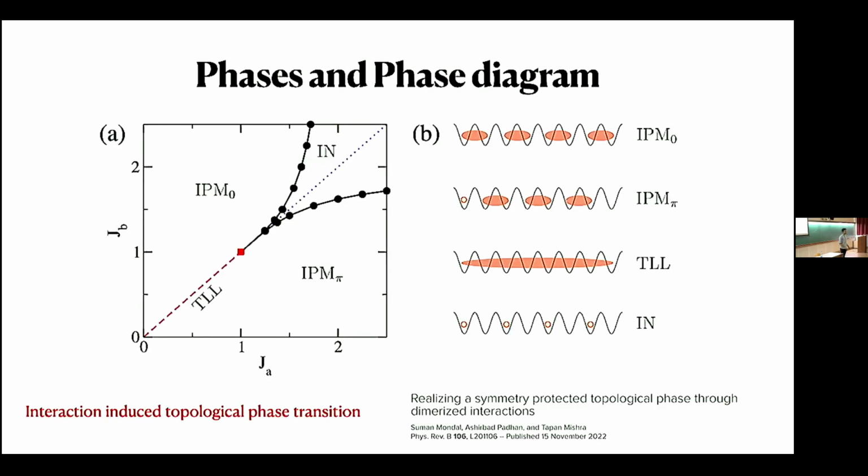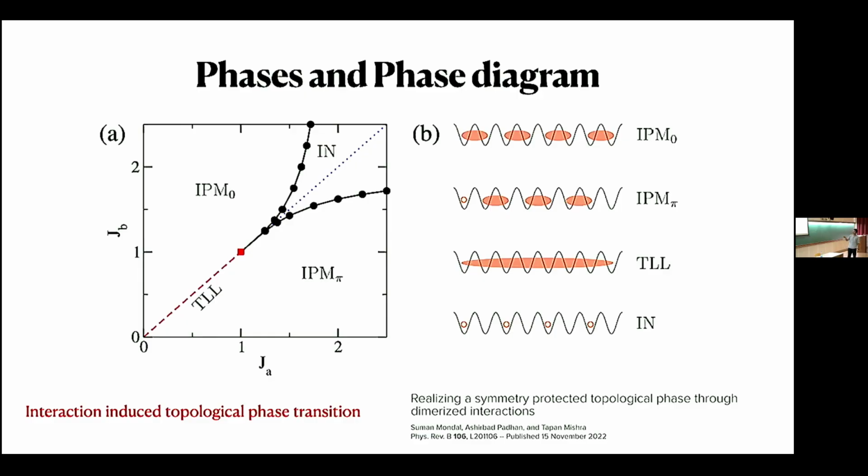So now as a disclaimer, let me show this phase diagram that we have and the related phases and associated phase transitions. Then I'll try to explain why we are getting there. So we have made the phase diagram in this JB-JA plane for a fixed value of J perp, which we have fixed to 1. So this 45-degree line where JB is equal to JA is the normal undimerized XXZ chain. And that is very well studied. Up to the Heisenberg point, where JB and JA both are 1, we have a gapless Luttinger liquid phase. And beyond that, we have an Ising-Neel gapped phase. So pictorially, these are represented like this. Ising-Neel is like alternatively filled and empty sites, which is like antiferromagnetic ordering.